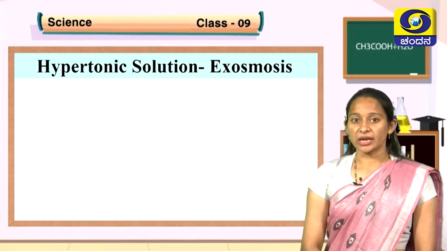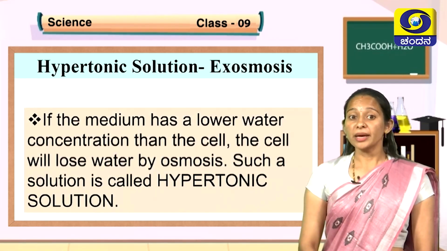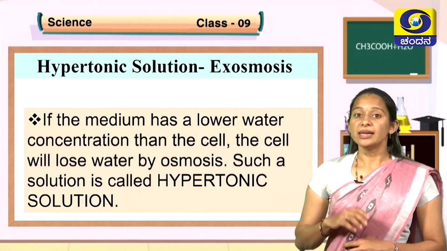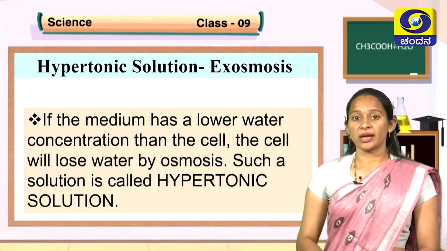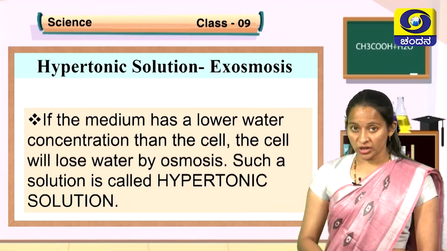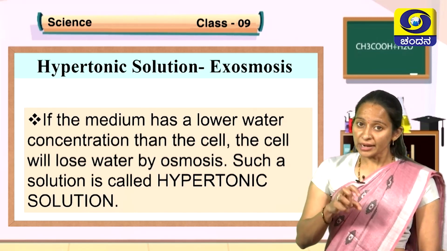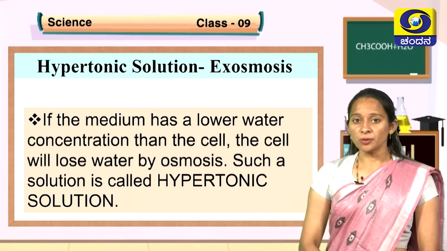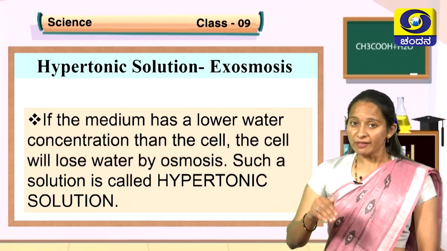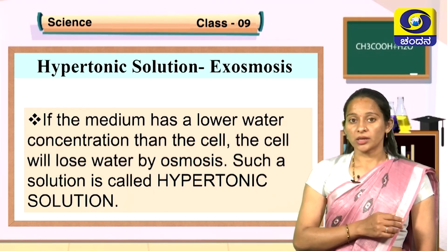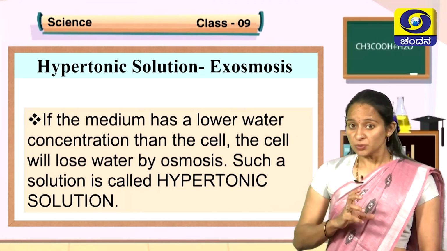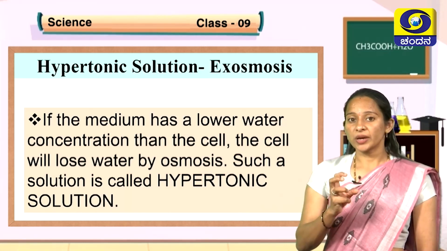Hypertonic solution, exosmosis. In the hypertonic solution, external medium has less water concentration. That means the external medium is concentrated, whereas inside the cell water molecules are more. So, by the process of osmosis, water from inside the cell moves out. So, this osmosis is called exosmosis. This process makes the cell shrink.